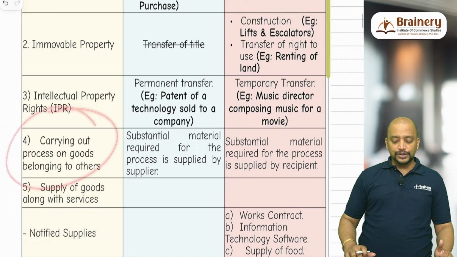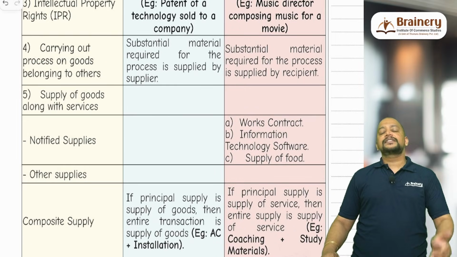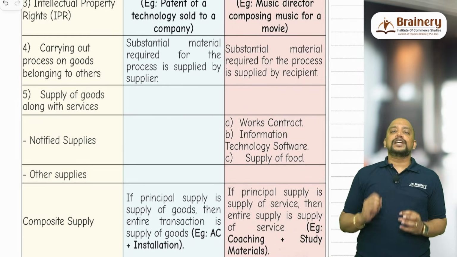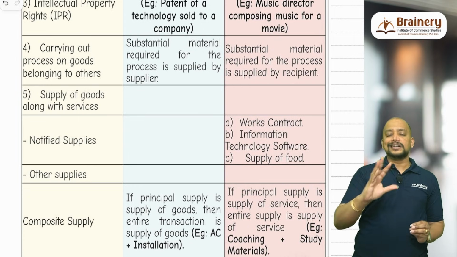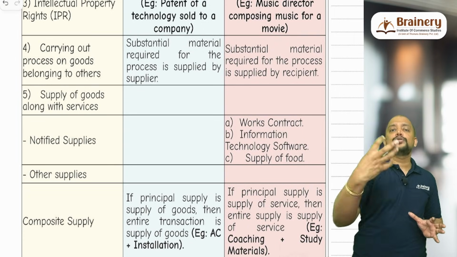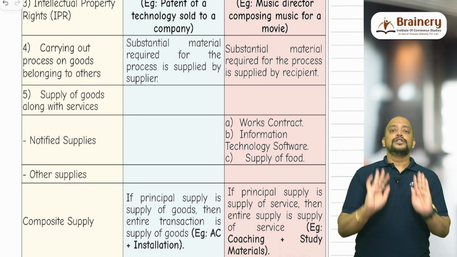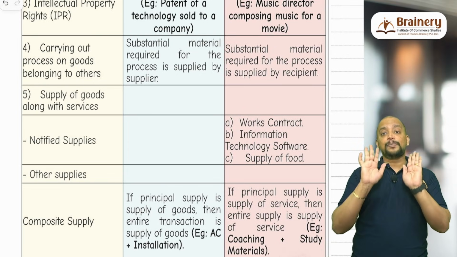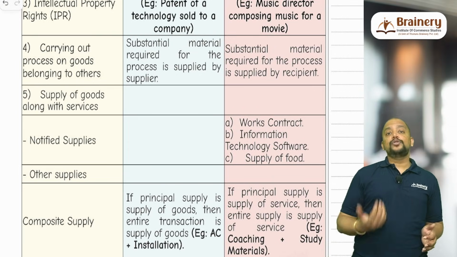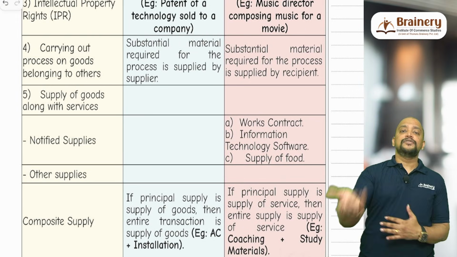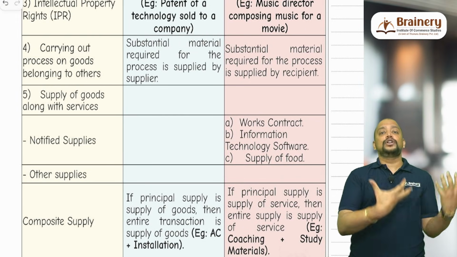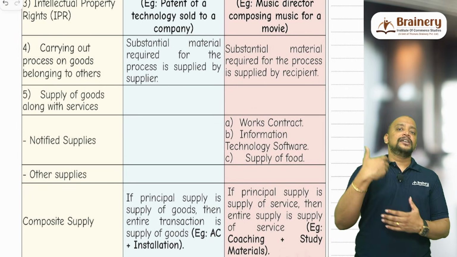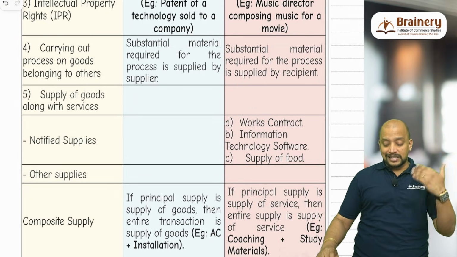Then carrying out process on the goods belonging to another person. For example, you are giving me cloth. On that cloth, I am doing the stitching. While doing the stitching, I may add some material also, like thread, etc. Still, the substantial material is what you have given, on which I do the process. So, this activity is called supply of services. Suppose I am buying the cloth myself, I am stitching and giving you the garment, but some materials you may give, but still the substantial material I have procured and I have given you the output. Therefore, it is treated as sale of goods.